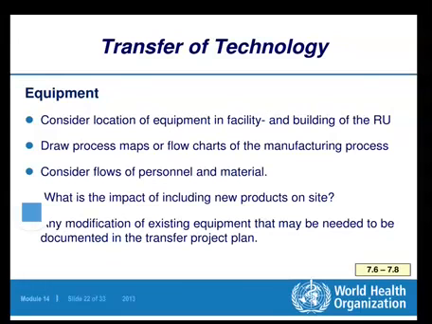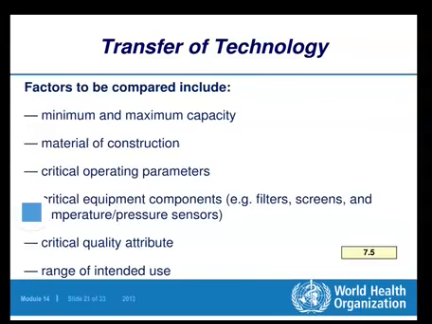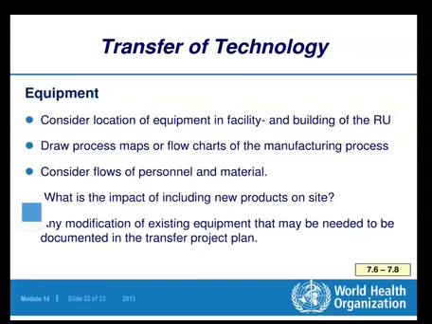At some stage we have to stop, or we have to wait for some time, and that way the process gets hampered and the time of process will get prolonged or will be delayed, which is not correct as such for the smooth manufacturing, for the cost effective manufacturing. Then what is the impact of including new products on site?